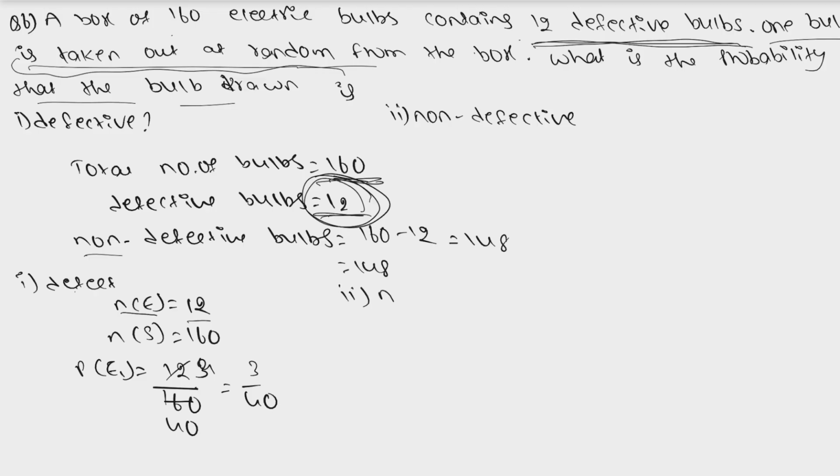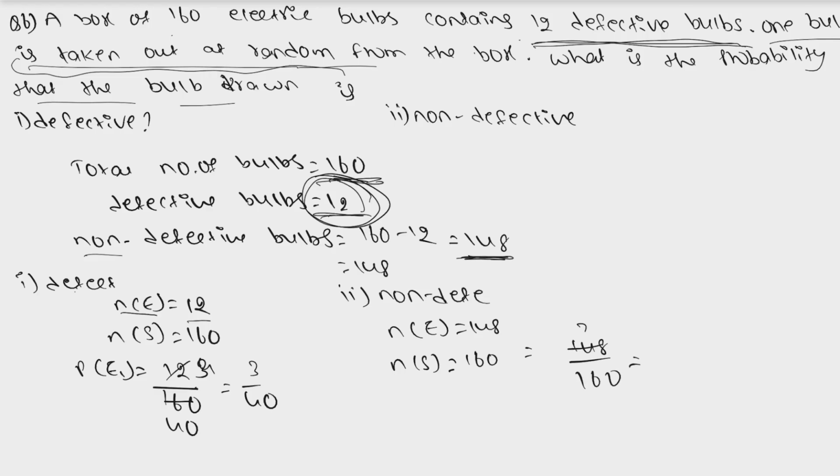Whereas we need to find the probability of getting a non-defective bulb. The favorable outcomes for non-defective bulbs are 148. Out of 160, we have 148 non-defective bulbs. So the probability of getting a non-defective bulb is 148 by 160, which can be simplified as 4 3s are 12, 4 7s are 28, and 4 40s are 160, giving 37 by 40. So the probability of getting a defective bulb is 3 by 40, and the probability of getting a non-defective bulb is 37 by 40. This is our question number 6.